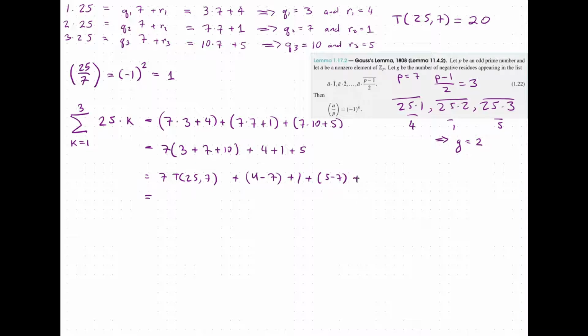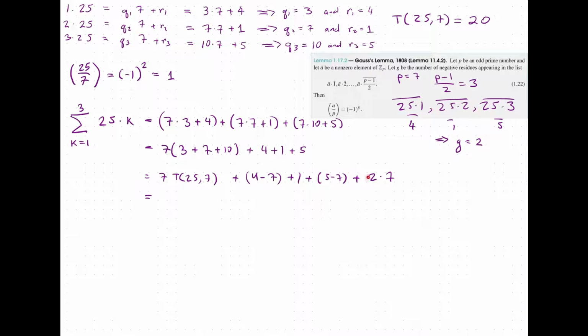But if we want to maintain the equality, and this is crucial, we're subtracting one 7 and another 7, so we need to put in a 2 times 7. So we got this here. So now, by doing this subtraction, we're preserving the equality.